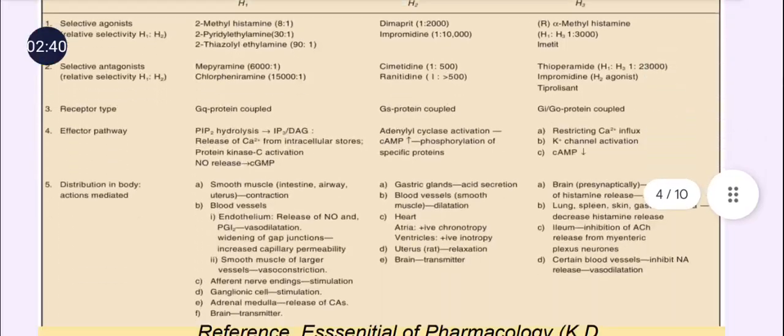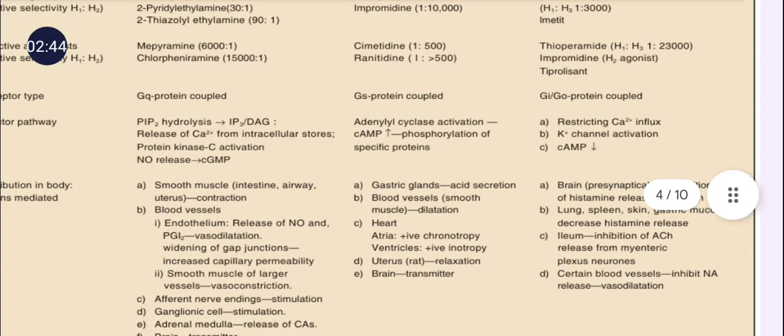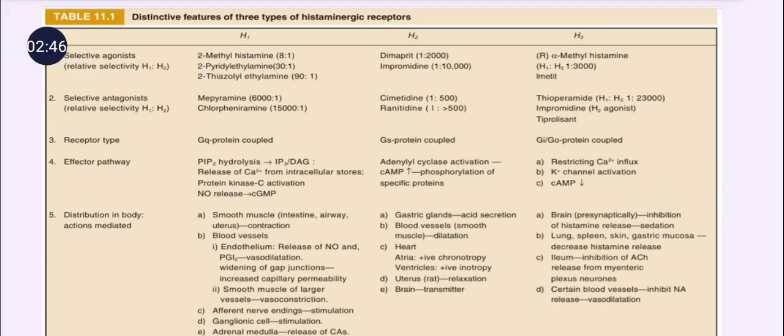Next part is, once histamine is produced, it acts on its receptors H1, H2 and H3. These three receptors are very important in relation to histamine. First, we will discuss the location of these receptors.